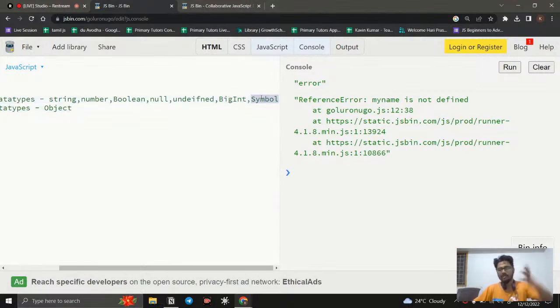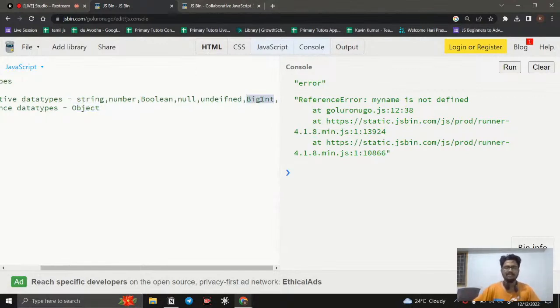We are not using them that much, but the use case of Symbol is to store some anonymous data, like unique data. So it is only one, like that we can store it. But it has no real use case, we are not using that much. So if someone asks you, you can say the common data types like string, number, object, boolean, and undefined, and we have reference object, but also we have Symbol, the newly introduced one, and also we have BigInt.